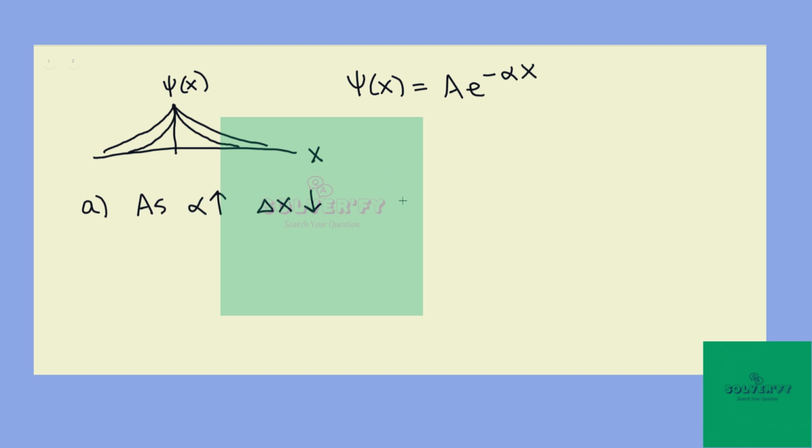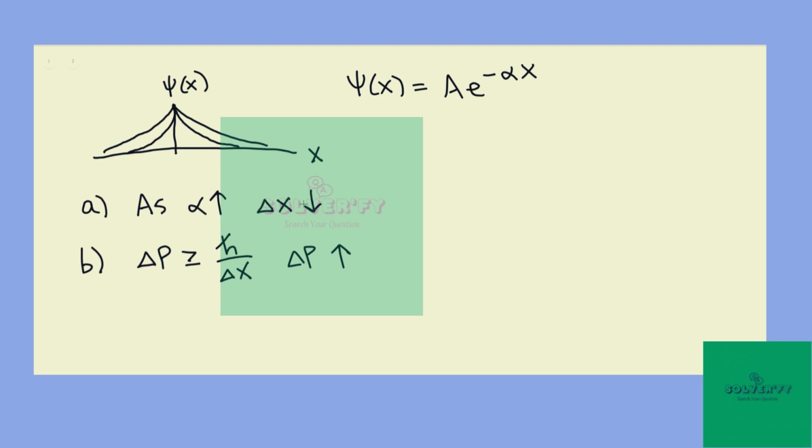So at this point, we can use the Heisenberg uncertainty principle to find how momentum changes, because it's not as obvious. So we can reorder this as: we know that delta p, the momentum uncertainty, is always going to be greater than this minimum value, which is constant, reduced Planck's constant h bar, divided by delta x. So if alpha increases, delta x goes down, which means this quantity, delta p, has to go up.